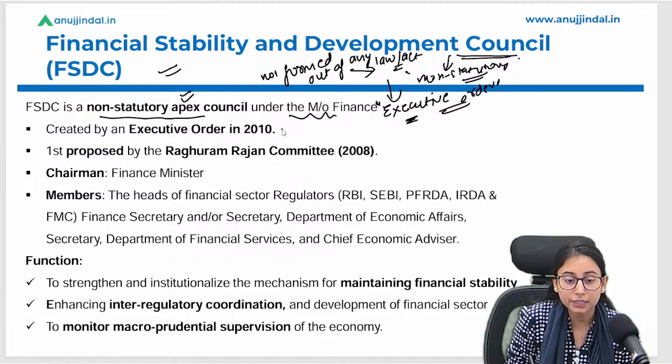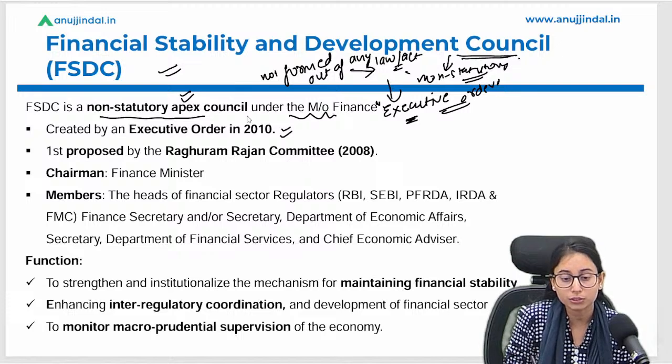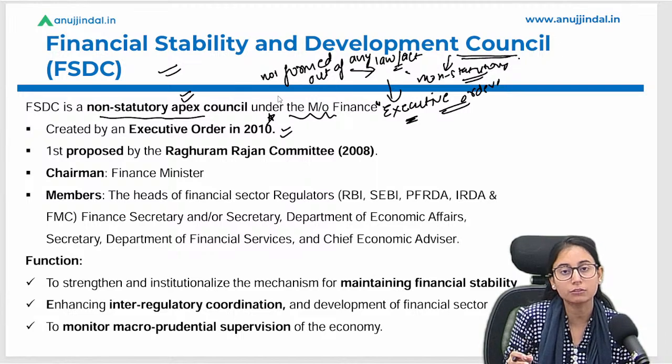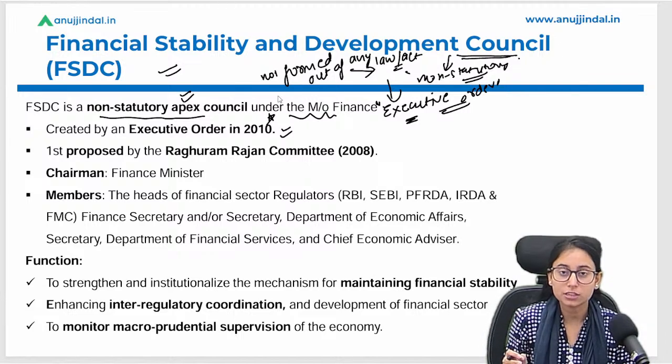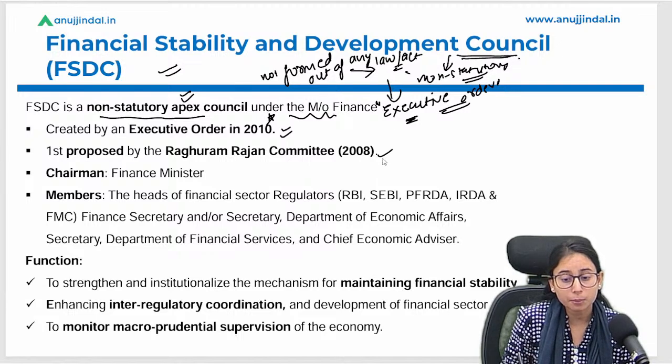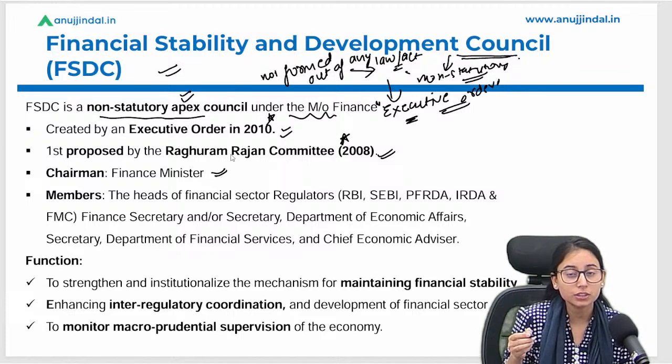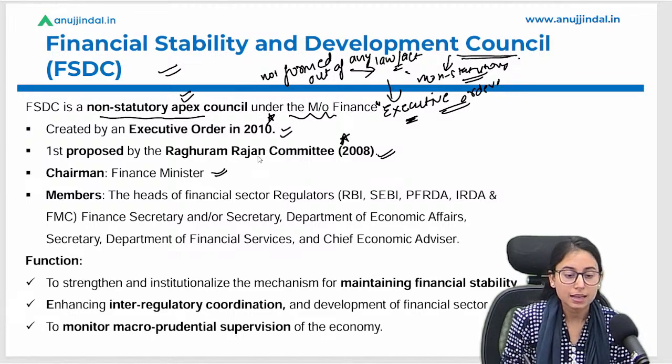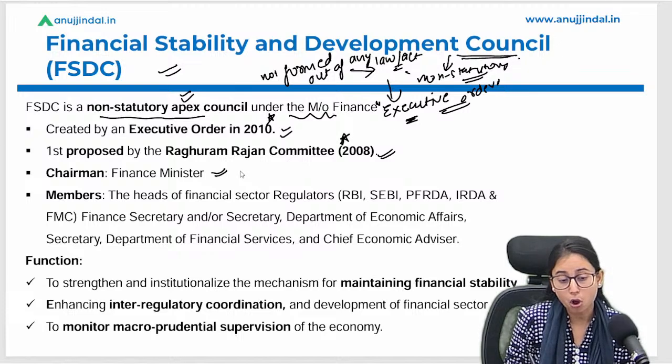It is created under the executive order in 2010. It is a very important and basic piece of information related to the financial stability report, and hence we are discussing it here. It was first proposed by the Raghuram Rajan committee in 2008, and who is the chairperson of this council? The finance minister is the chairperson of this council.